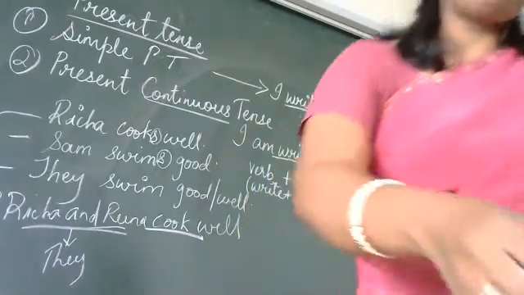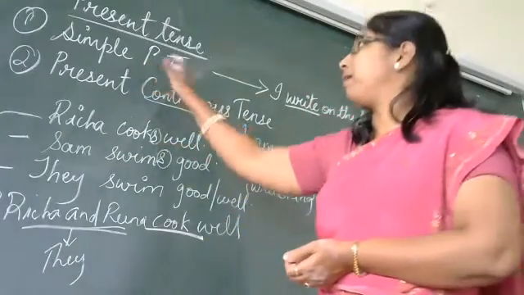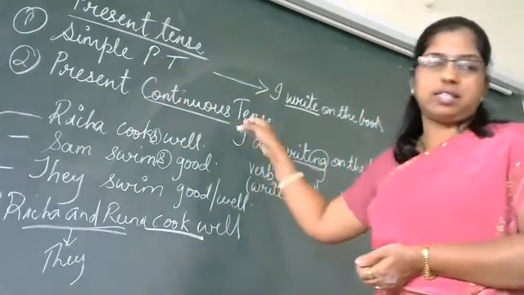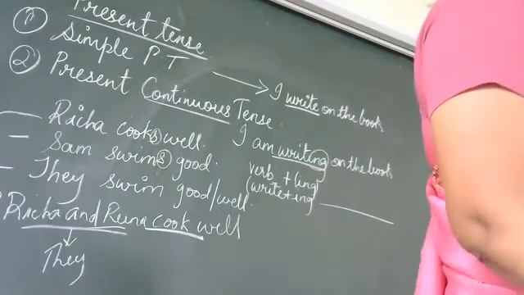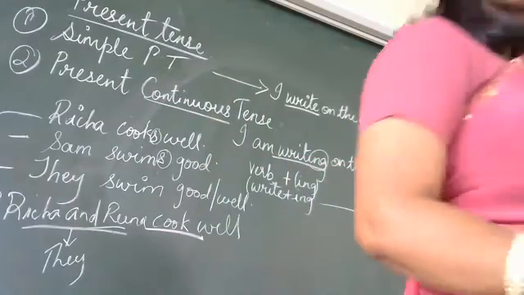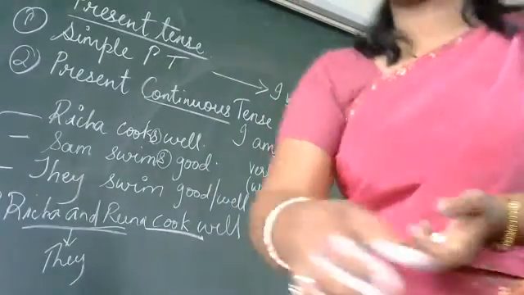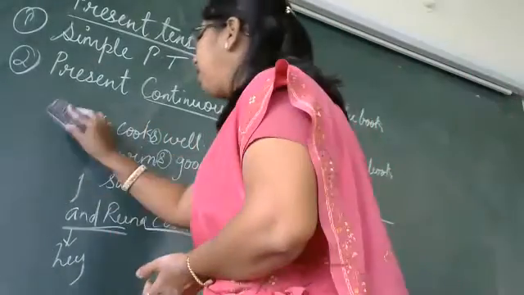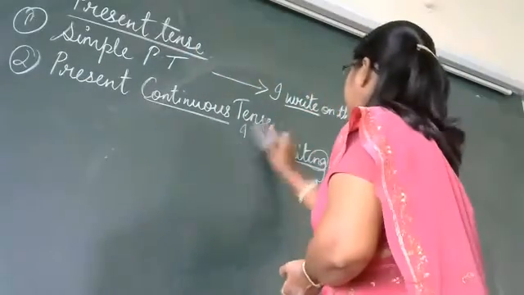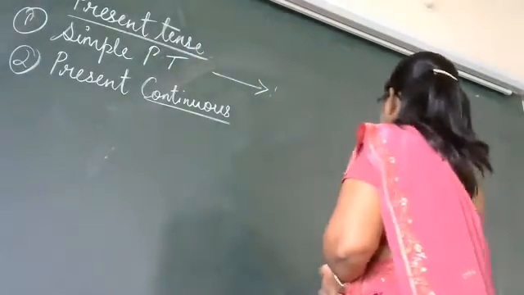Okay. Now we have seen simple present and present continuous tense. Now let us move further. Present perfect tense. So the third one we are going to learn is present perfect.